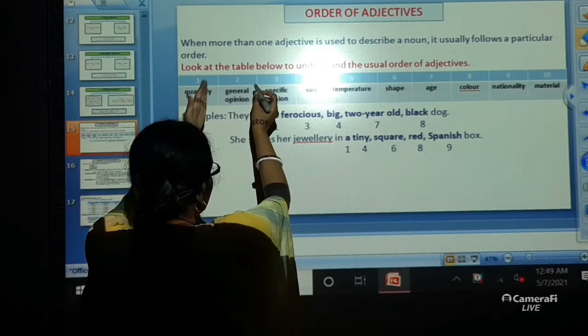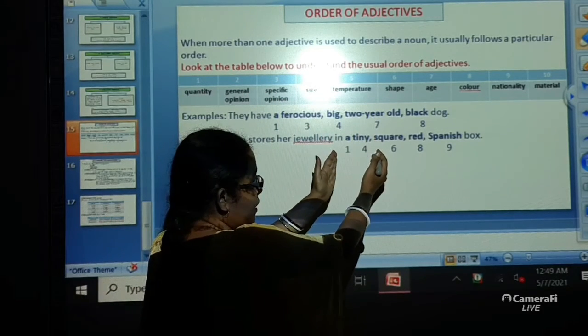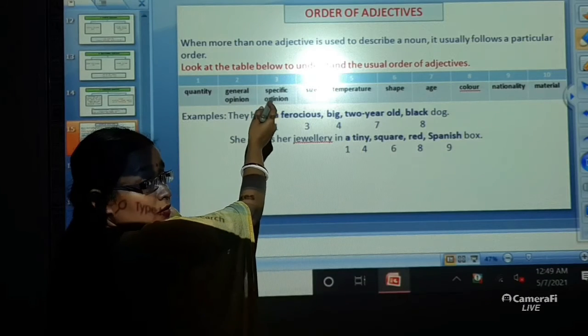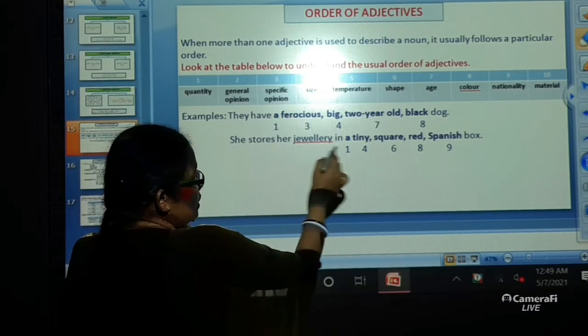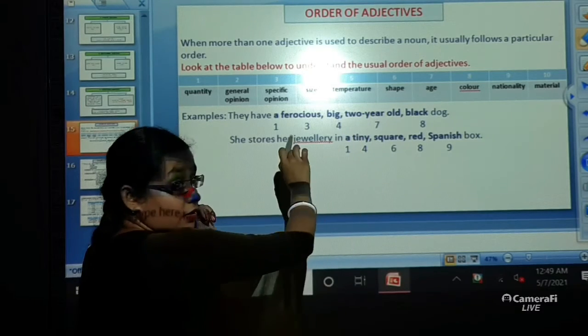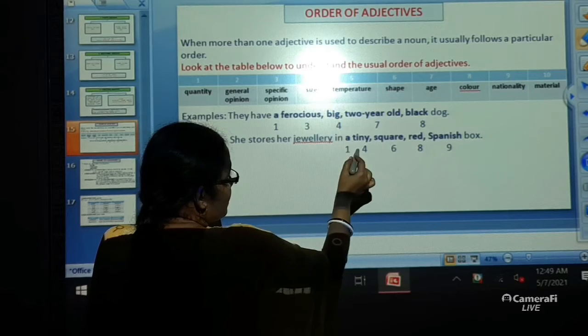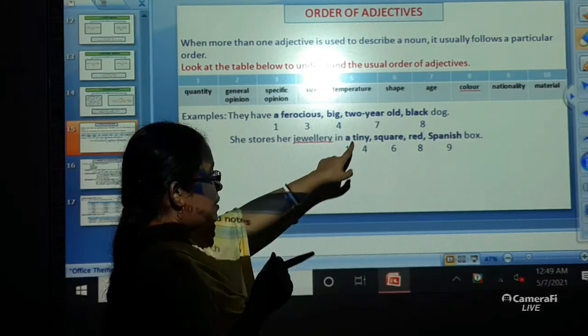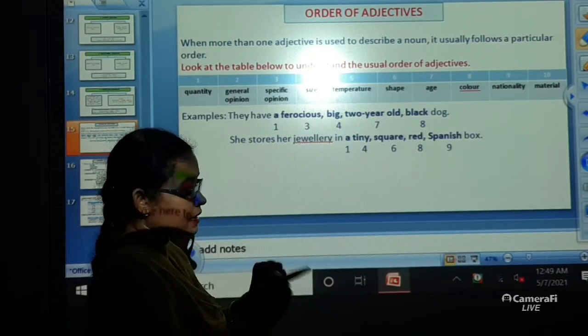Next, general opinion. We are not having any kind of general opinion over here, so we are going to skip this criteria. Next, the third one is specific opinion. We don't have any specific opinion over here either, so you are going to skip that part. Size. Size is being given over here. What kind of it is? A very tiny, very small in size.